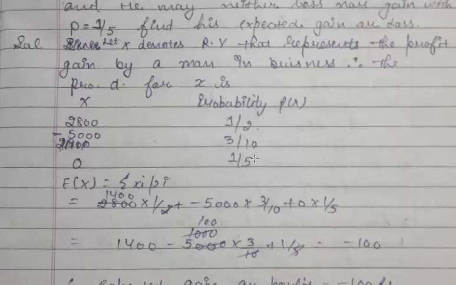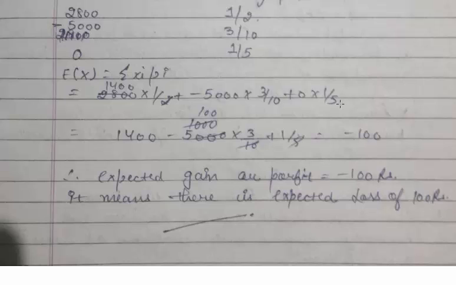In this case, we know that expectation is given by summation xi pi: 2800 into 1 by 2 plus minus 5000 into 3 by 10 plus 0 into 1 by 5. If we solve this, we find the value is minus 100. Minus 100 means there is a loss in the business and the loss is 100 rupees.